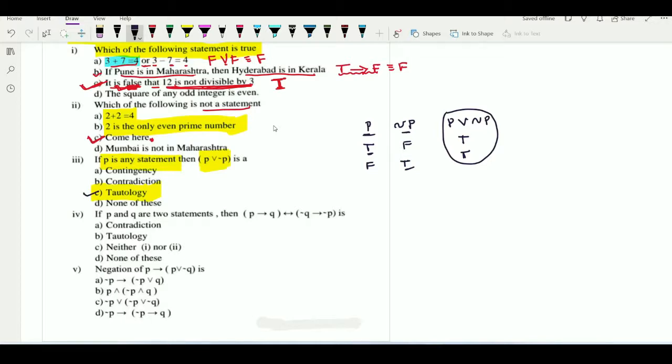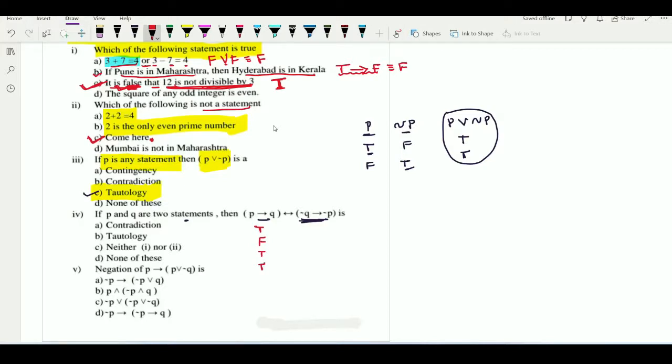Now observe the example number 4. P and Q are two statements. Then P implies Q if and only if negation P implies negation Q implies negation P is. So what are the truth values of P implies Q? P implies Q, we know that its truth values are T, F, T, T, isn't it?